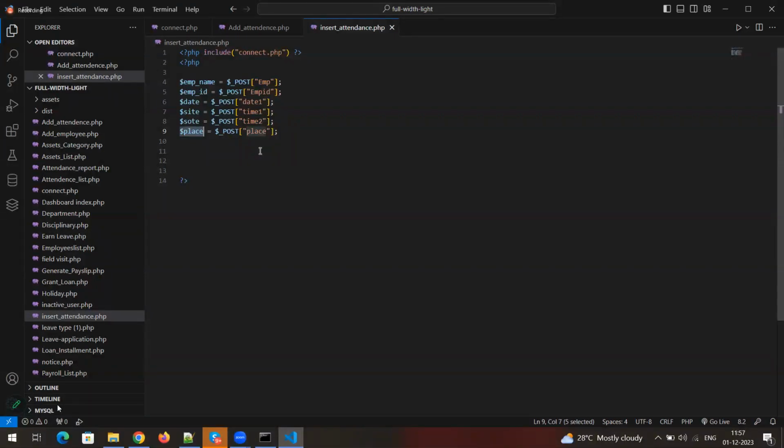Yes, clear, sir. Now we need to write a query to insert this particular data into the DB. So what is the insert query? What is the insert query in SQL?